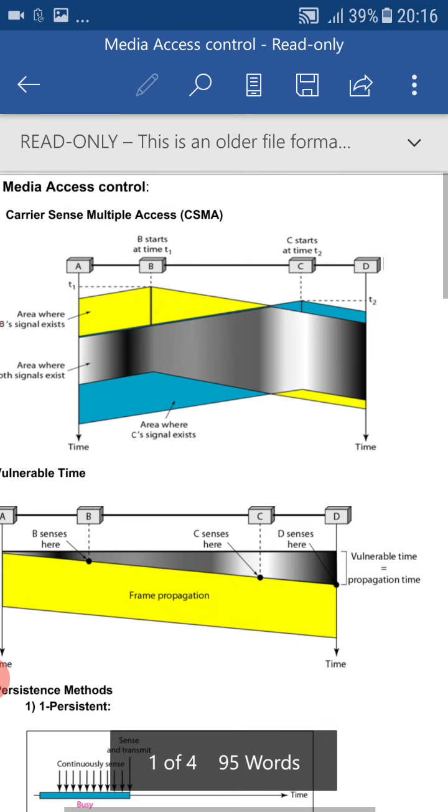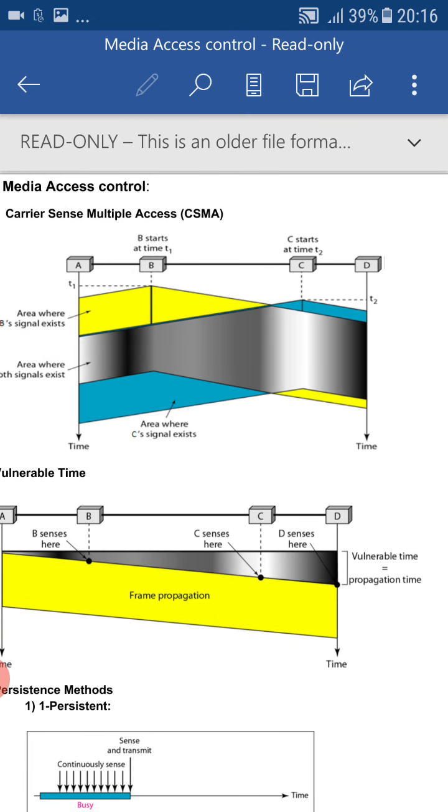You can just observe this diagram. In this diagram, we have four nodes or four stations A, B, C, and D. Over B, we have written that B starts at time t1, C starts at time t2. Since C starts at time t2, it fails to recognize the data of B, which is still in transmission mode during the time t2. Thus, there is a chance of collision occurring.